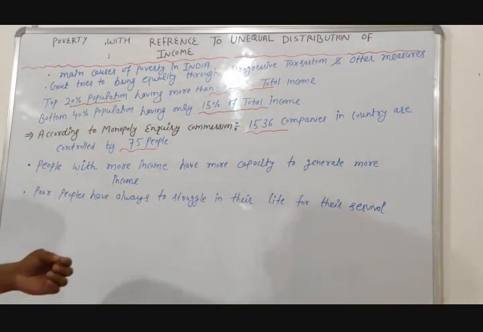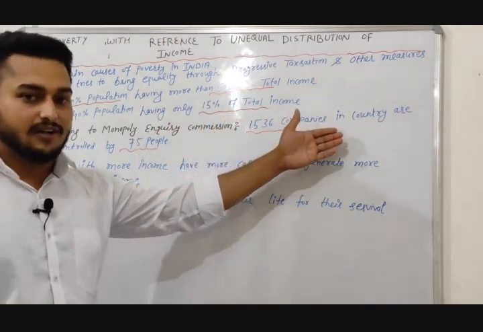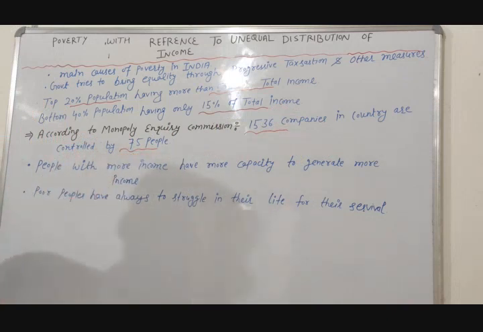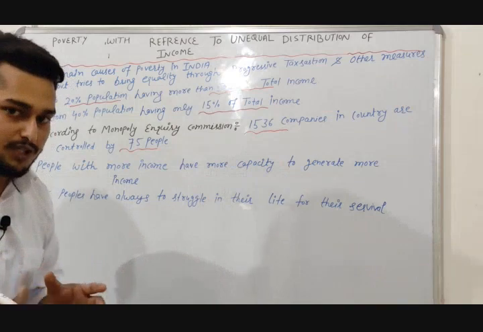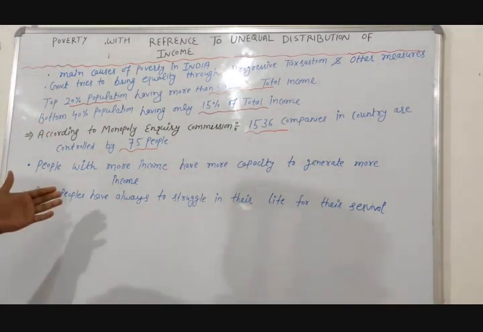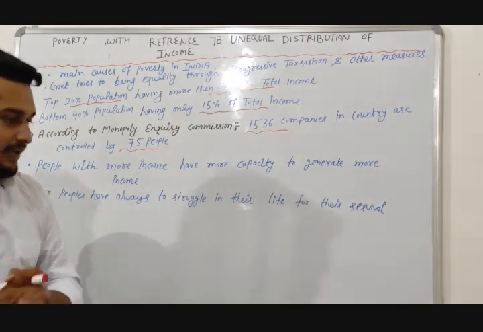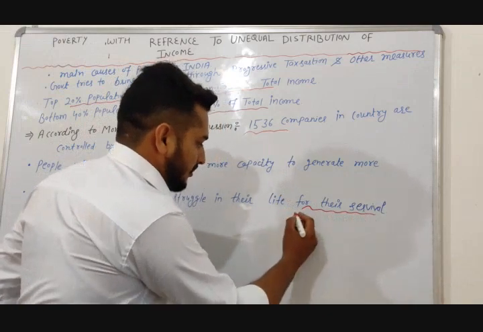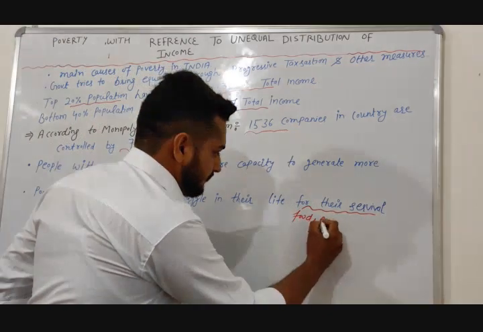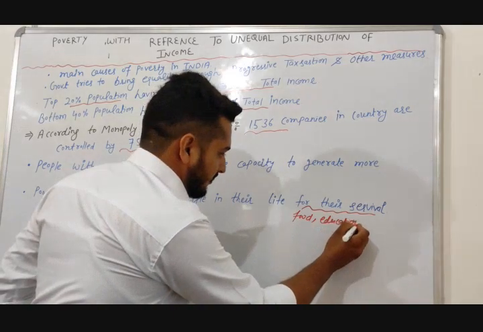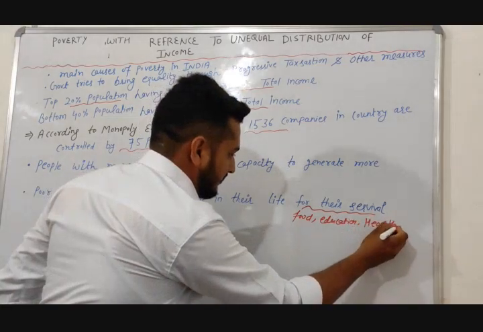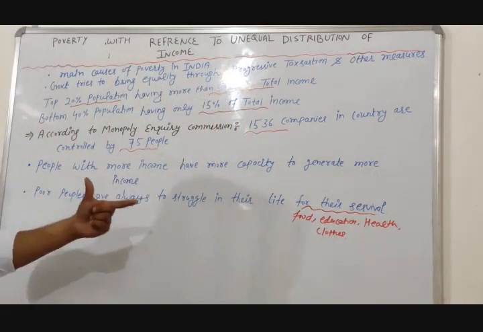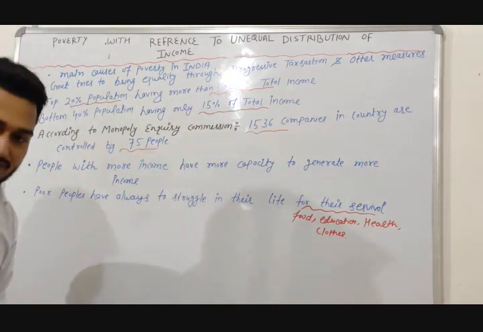It is a big difference because only 20% of the population has more than 50% of income. According to the Monopoly Inquiry Commission, 1536 companies in the country are controlled by only 75 people. So people with more income have more capacity to generate money income, and poor people always have to struggle for their survival. It means food, education, health, clothes. Poor people always have to struggle in their life for their survival.